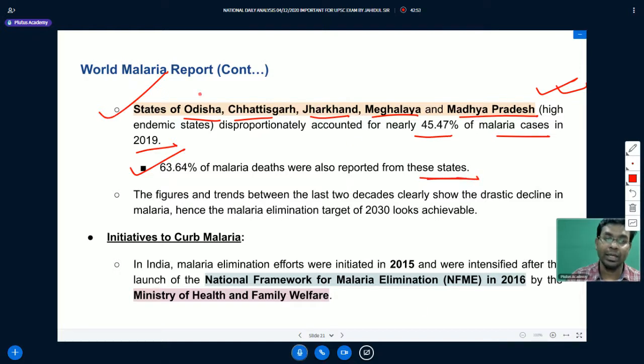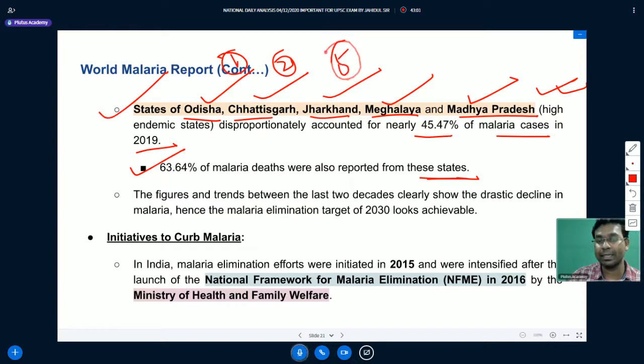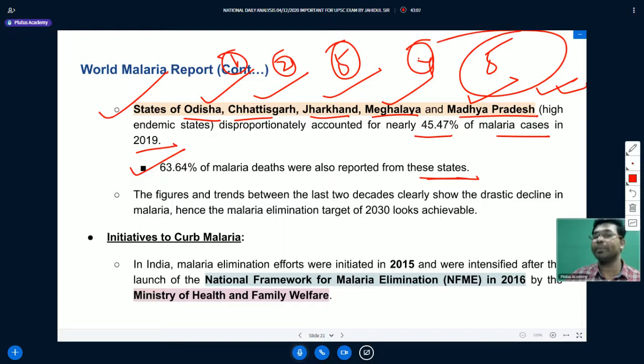They are Odisha, Chhattisgarh, Jharkhand, Meghalaya, and Madhya Pradesh. How many states are there? Only 5 states where we find more than 45% of malaria cases in a particular year.